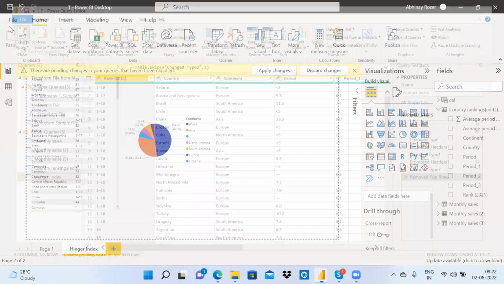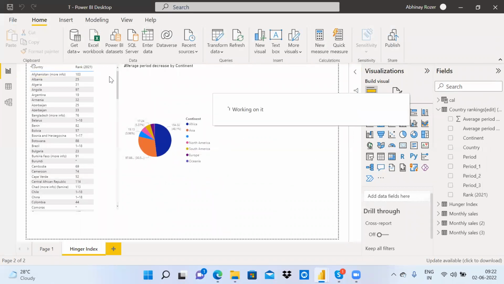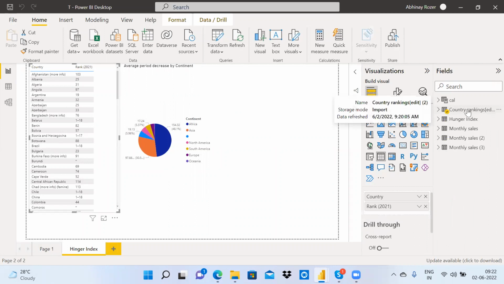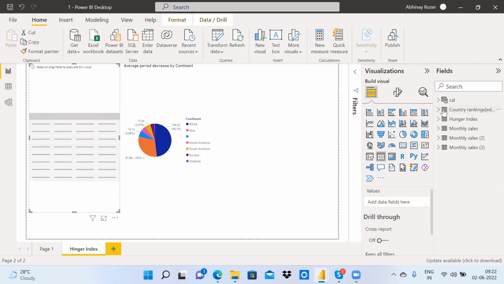Now, if I want to change it to Excel, what is the normal approach? I need to come here. So this data, country index, country rankings, is the web URL source, right? I need to remove this country and rank from this table and give it from the hunger index, which is the Excel source.